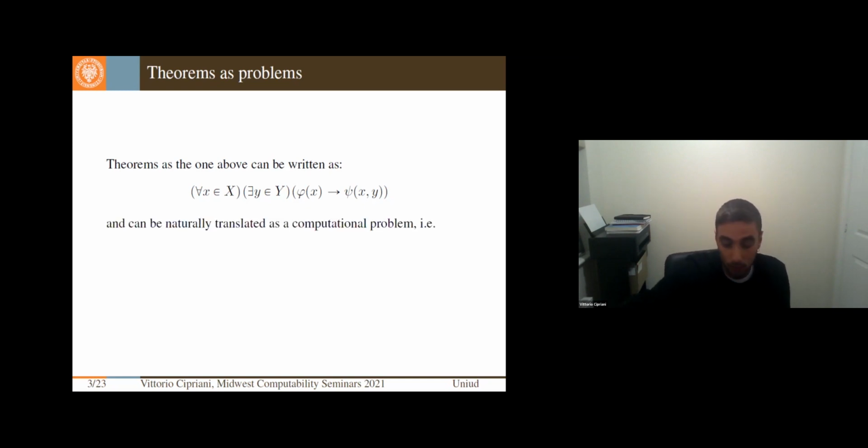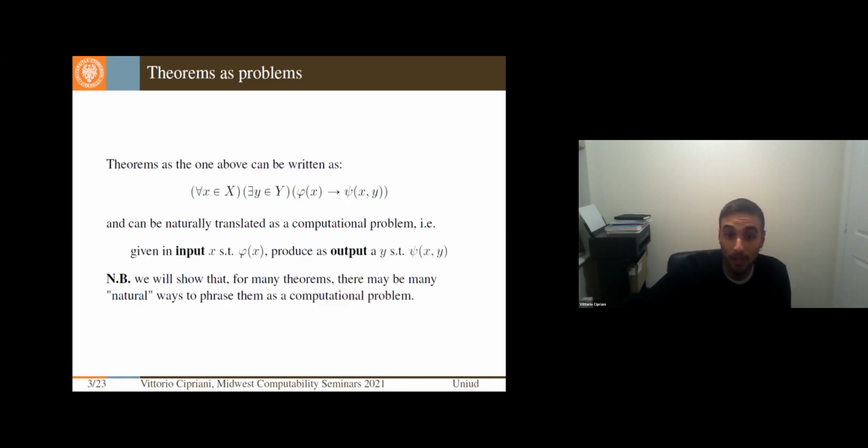This can be naturally translated as a computational problem, an input-output problem, in which we want an input X such that phi of X holds, and we want to produce an output, because there is possibly more than one suitable for our input X, such that psi of X, Y holds. Notice that for many theorems there may be more than one natural way to phrase it as a computational problem.